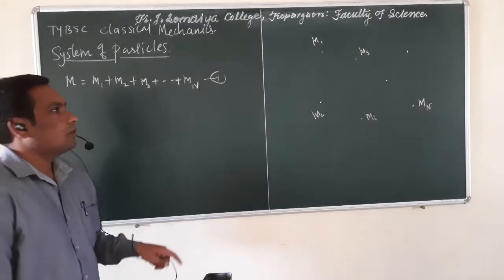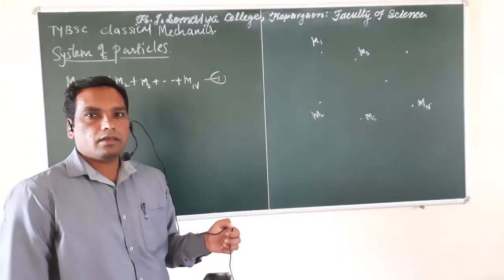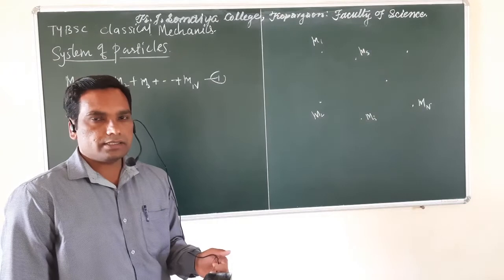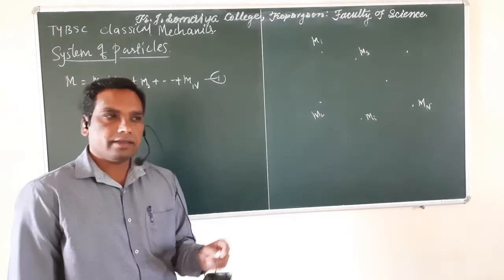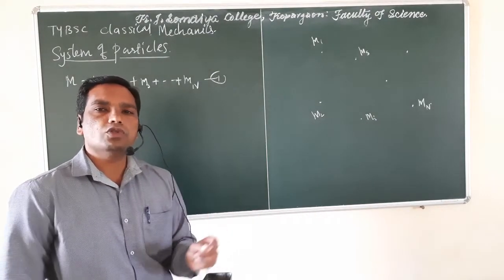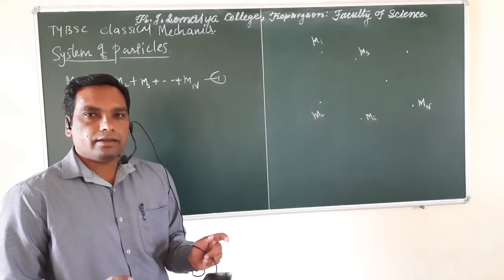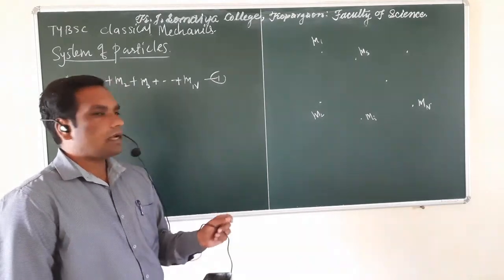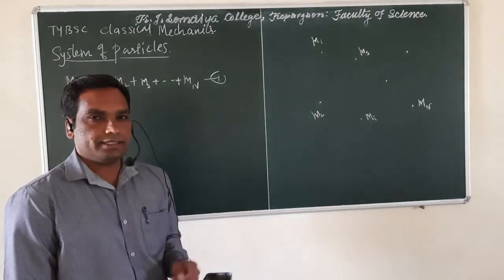Now, for a system which comprises various discrete masses, the definition of center of mass is that the center of mass is the point in the system where the whole mass of that system is supposed to be concentrated. In other words, center of mass is the weighted average of those masses.